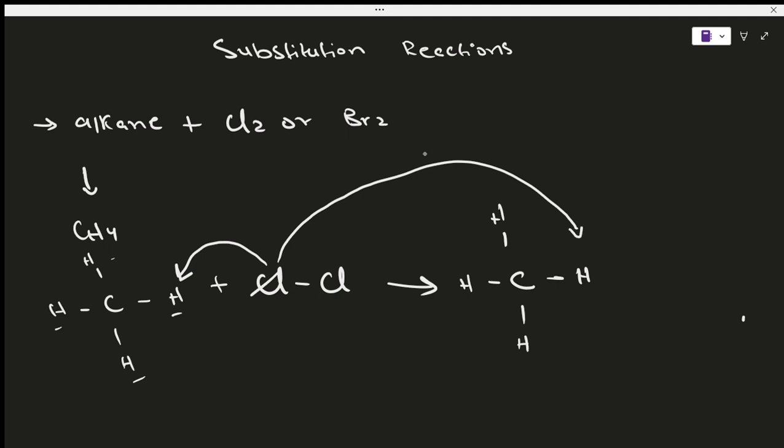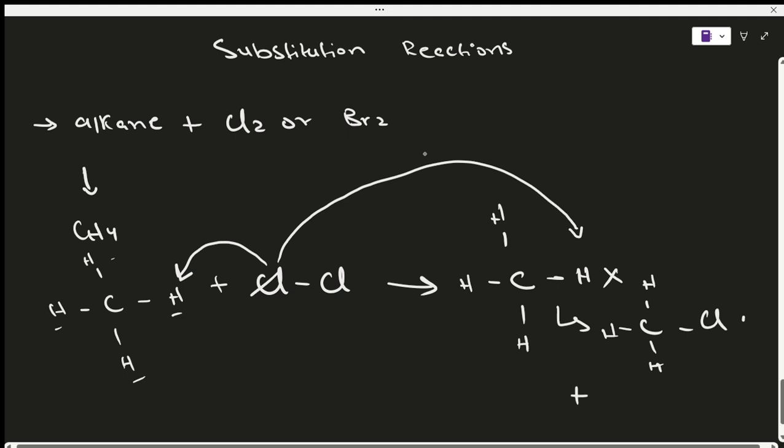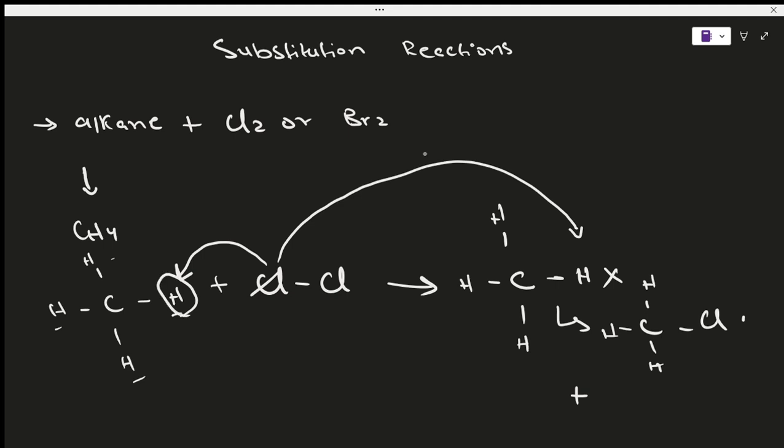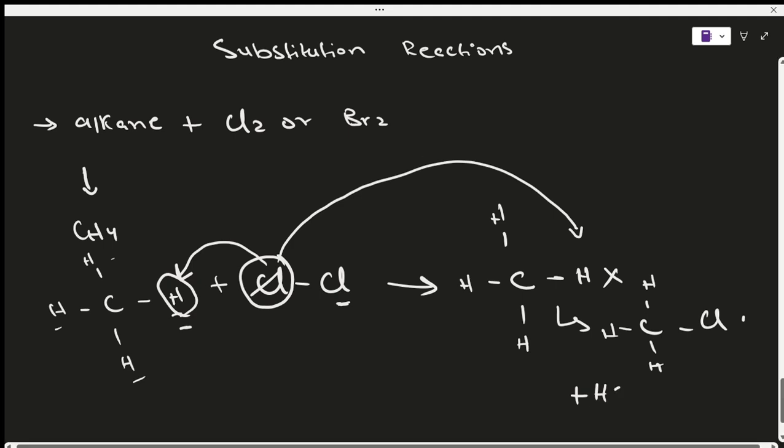So this doesn't look like this anymore. It's going to look something like this. And plus, what further will you have? You removed a hydrogen from here and attached the chlorine to the alkane molecule. Now you have a hydrogen here and one remaining Cl here. So these two will combine to form an HCl molecule. This is going to be your products.